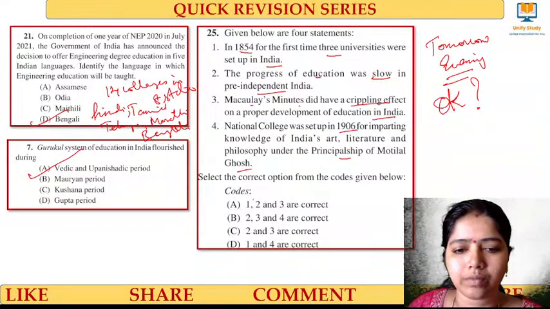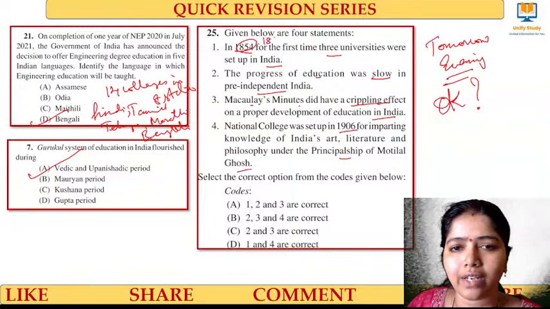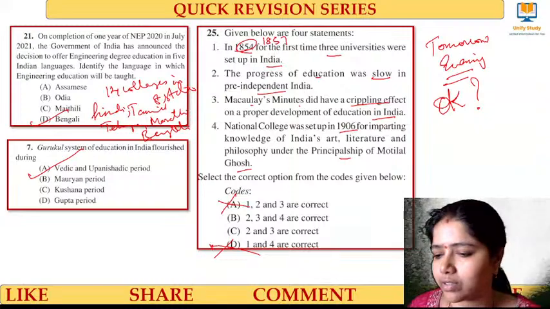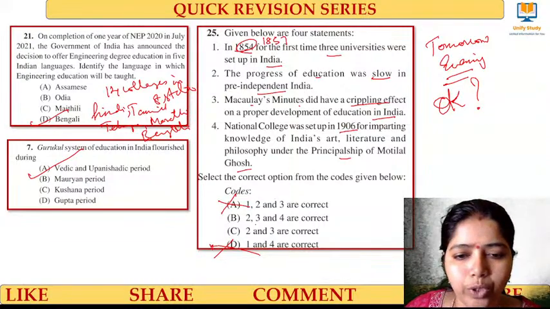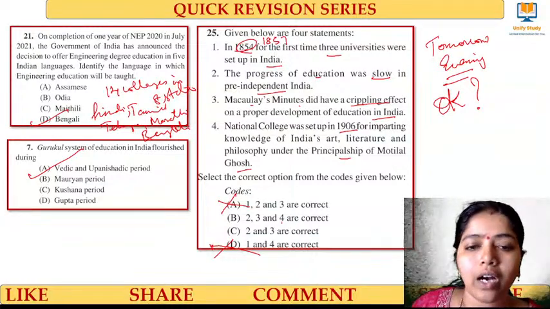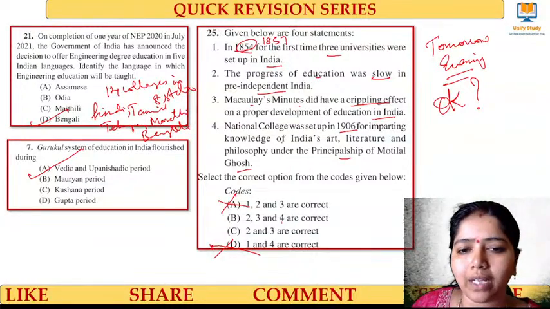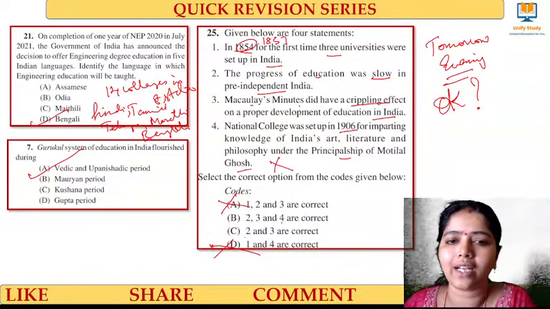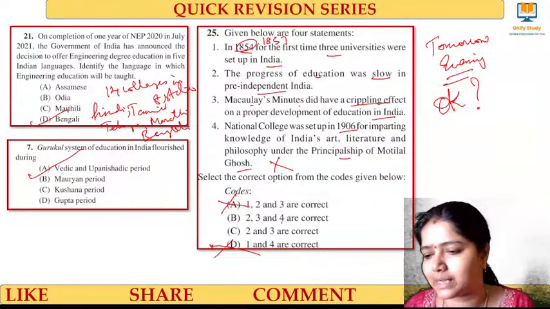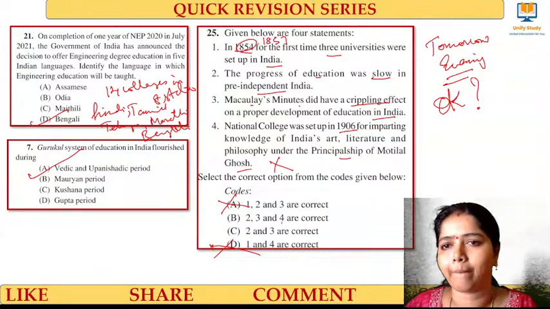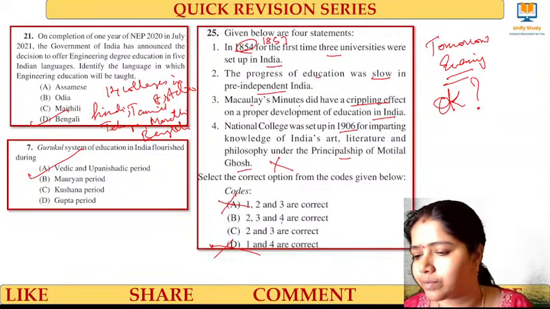Four statements. The right answer for this question is: 1854 is not one, it is 1857. So option 1 is absolutely wrong. You can strike it off. What about the other options? 2, 3, 4, 2, 3. You have to check whether 4 is right or wrong. National College was set up in 1906 for imparting knowledge of India's art, literature, and philosophy. No, this is not the thing. The right answer for this question is option number C. Okay, option number C. Clear? Yes.